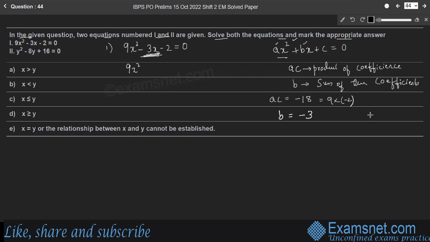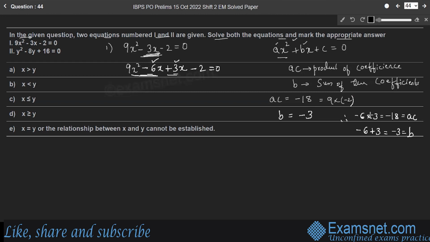Therefore, split the middle term. So minus 3x can be written as minus 6x plus 3x, so that minus 6 into 3 becomes minus 18, which is ac, the product of the coefficients of the middle term. And minus 6 plus 3, the sum of the coefficients of the middle term, is minus 3, which is b, right? Therefore, 9x square minus 6x plus 3x minus 2 is equal to 0.